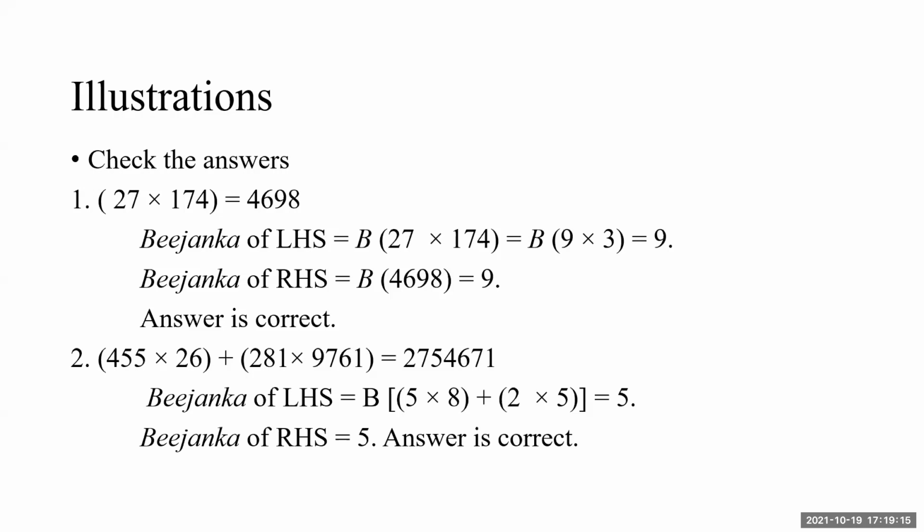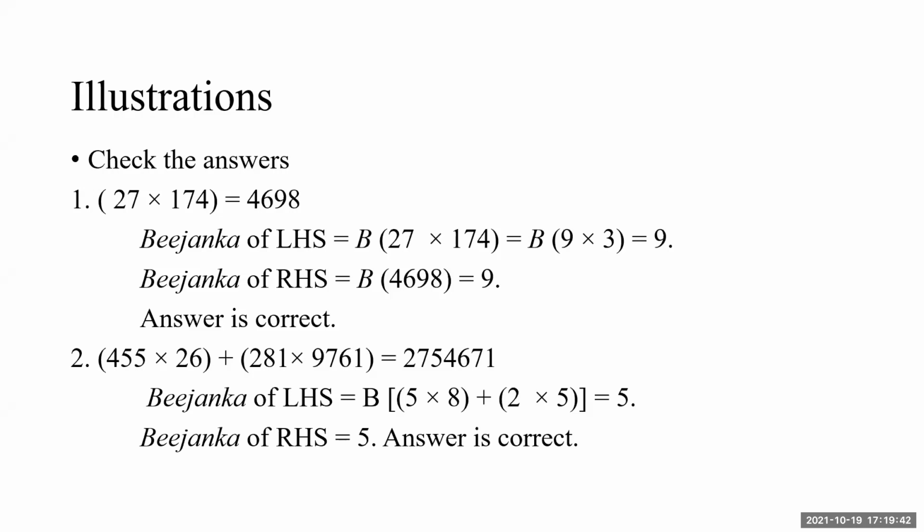Still, Bijanka of left hand side for the first, 27 into 174, turns out to be 9 into 3, so 9. And Bijanka for right hand side 4698, again 9 ignored. Again 9. 4 plus 6 plus 8, 18, so 9. Answer is correct. For the second problem, it is a situation of sum of the products instead of one product.